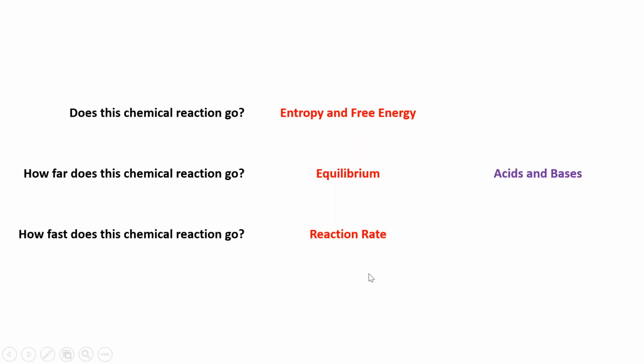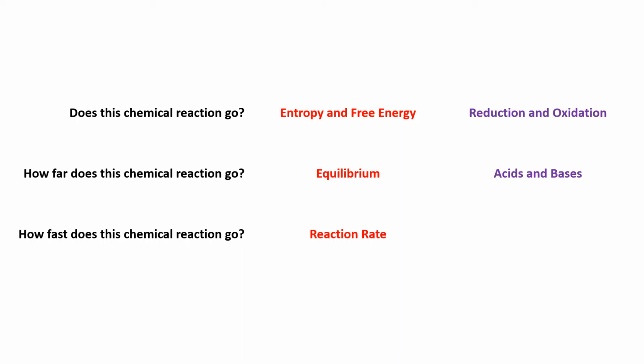The first one we're going to do is look at equilibrium and look at acids and bases. Acids and bases use equilibrium all the time. They don't really get into reaction rates or entropy very much, so they're a nice place to start. So we're going to look at acid and base reactions. We're going to apply the concepts of equilibrium to these acid and base reactions in a variety of ways.